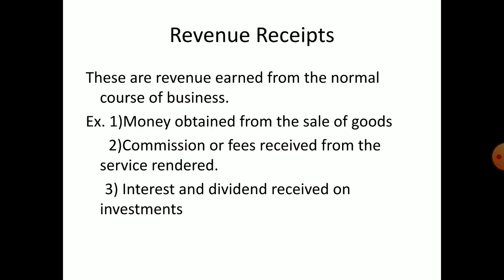If the business has invested some money somewhere, suppose in the share market, you will get dividend. If you deposit money in a bank, you will get interest. In that way also we are receiving some amount. Understood? So these all come under what category? Revenue receipts. So revenue receipts emerge from the normal course of business activity.